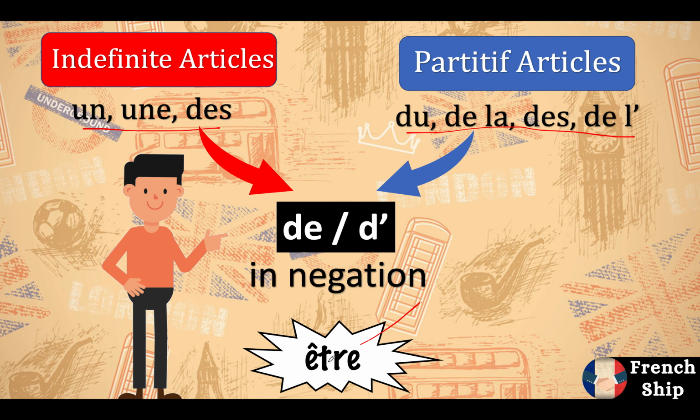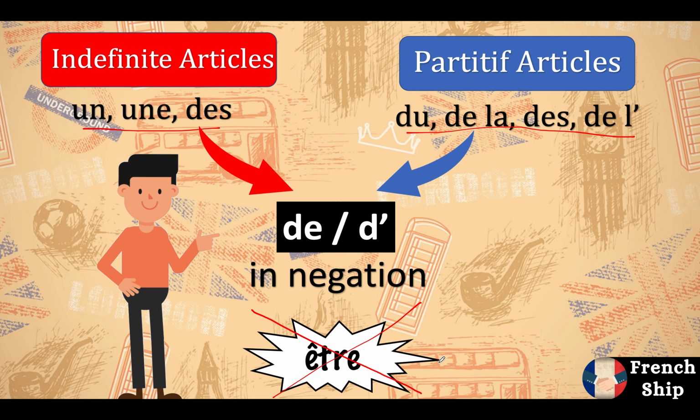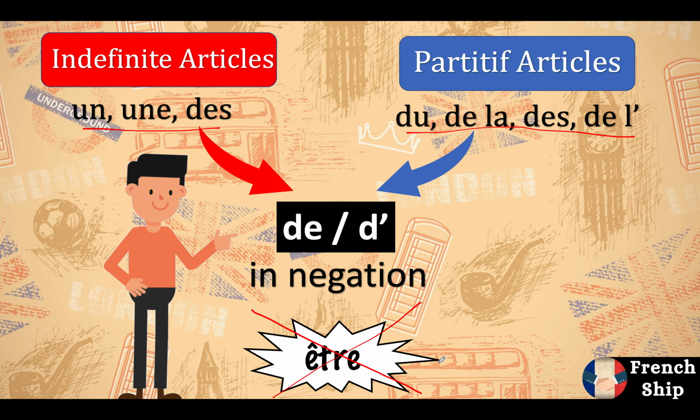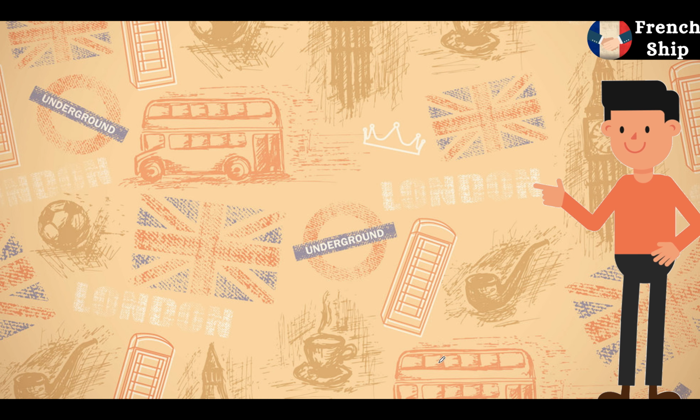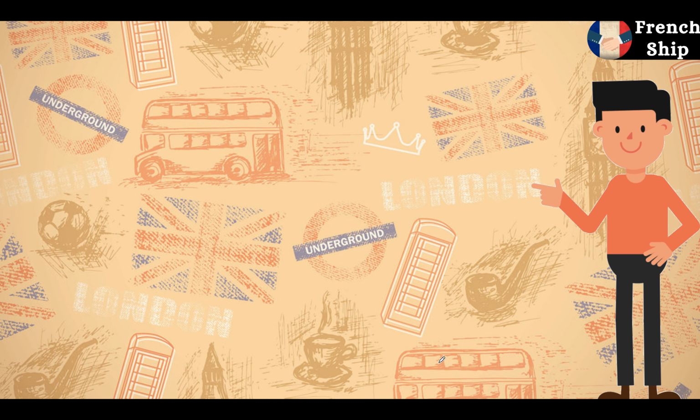This rule of changing the articles to de or d apostrophe in negation does not apply with the être verb. That means whenever we have an être verb in a sentence and we have to do the negation, there will be no change in the article. We will do the simple negation as we have learned, and no special rule will apply to that particular sentence. I know, it was quite too much to comprehend at once. To understand this concept more clearly, we will be taking a few examples now.